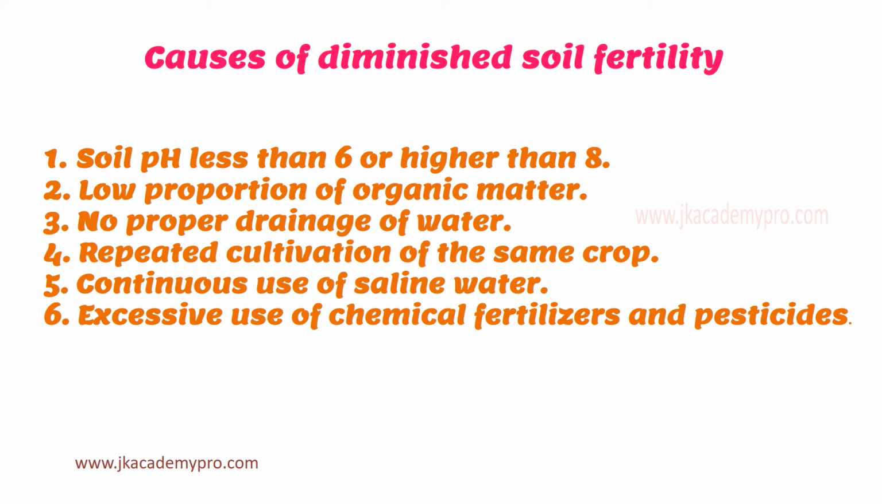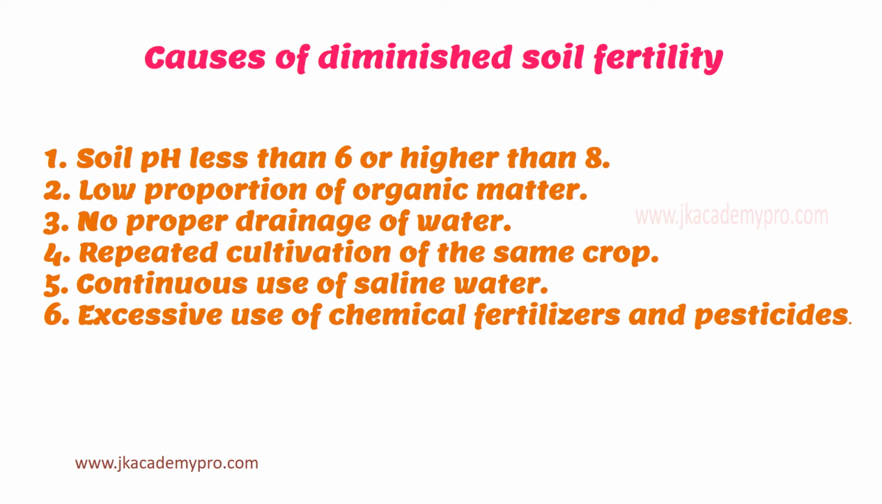And repeated cultivation of the same crop. If you keep on growing the same crop, what happens? The nutrient value or the fertility of the soil goes down. Therefore, farmers practice rotation of crops. That is, they grow different kinds of crops in their farms.